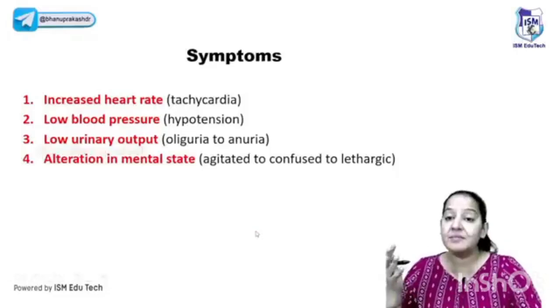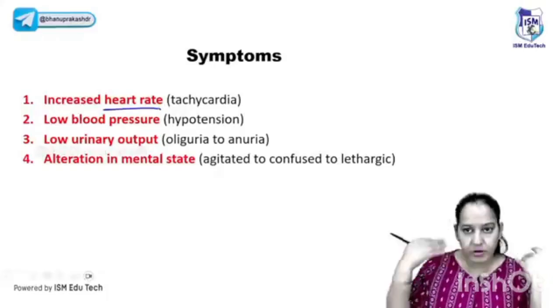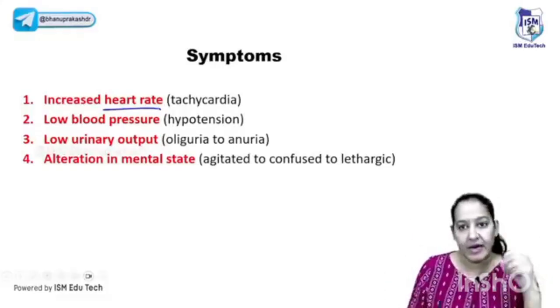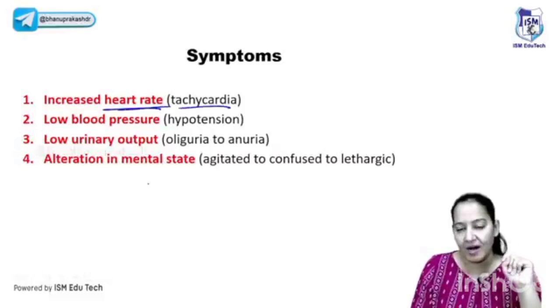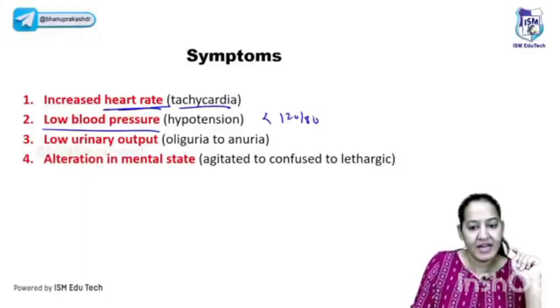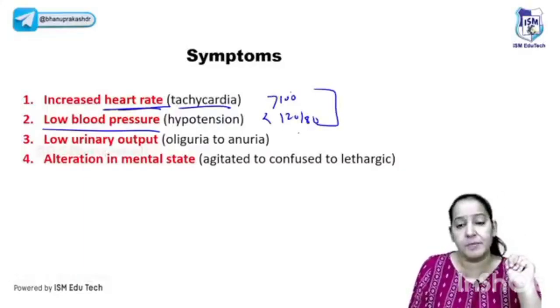Now, what will be the symptoms? As soon as the blood supply to all the organs is less, the heart will try to compensate by increasing the rate of pumping. So heart rate is more, that is tachycardia. Since there is less blood in all the arteries, it will lead to low blood pressure. So blood pressure is less than 120/80 and heart rate is more than 100. Tachycardia with hypotension are the 2 typical symptoms in shock.